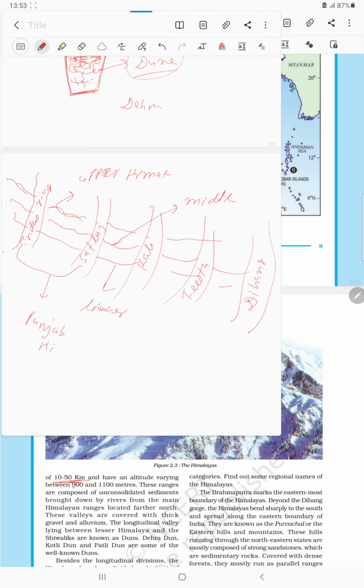Punjab Himalaya. The Himalayas between Satluj and Kali is termed as Himachal Himalaya. The Himalaya between the river of Kali and Tista is termed as Nepal Himalaya.